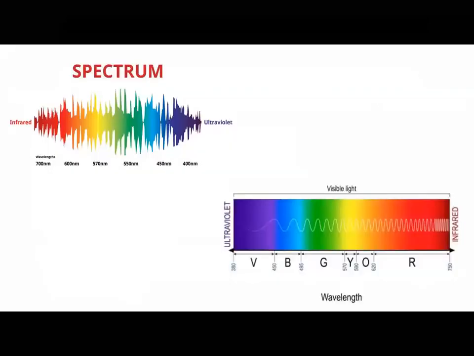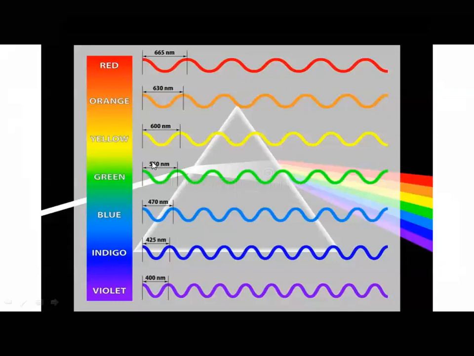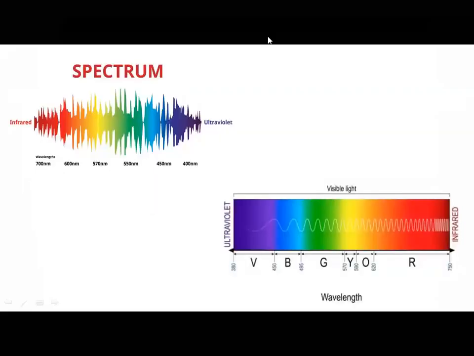Okay. Moving to the next concept, spectrum. The picture I have shown here, what is this? This is a spectrum of visible light. So I call it the visible electromagnetic spectrum.